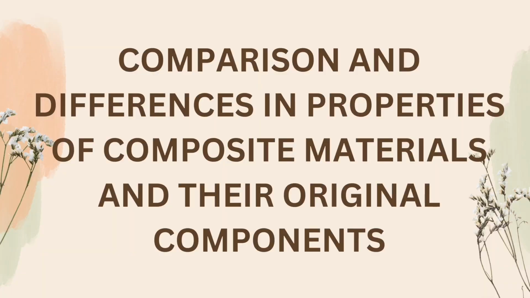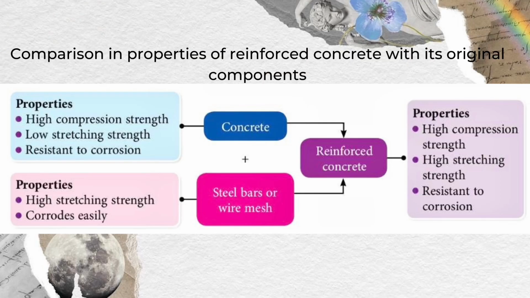Let's see their comparison and differences in properties of composite materials and their original components. The difference of reinforced concrete with original components. So the concrete, the properties is high compression strength, low stretching strength, and resistant to corrosion. The steel bars or wire mesh has high stretching strength and corrodes easily. When they combine together, it produces reinforced concrete that has high compression strength, high stretching strength, and resistant to corrosion.